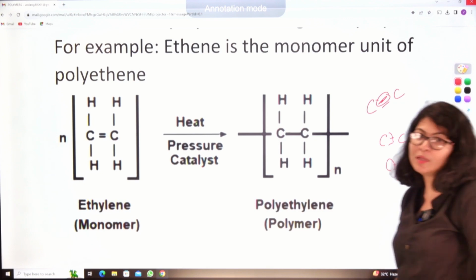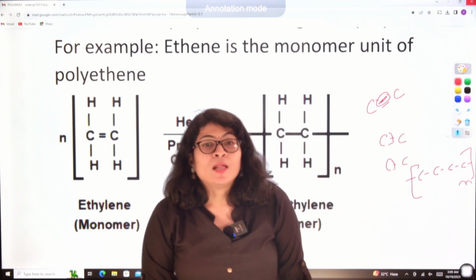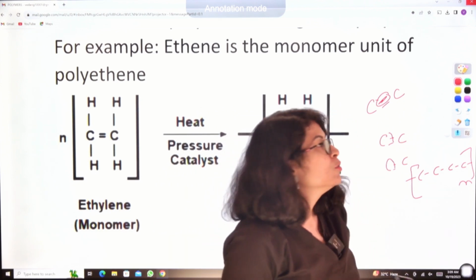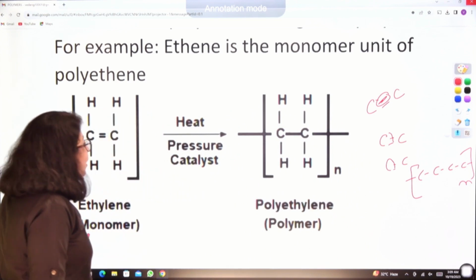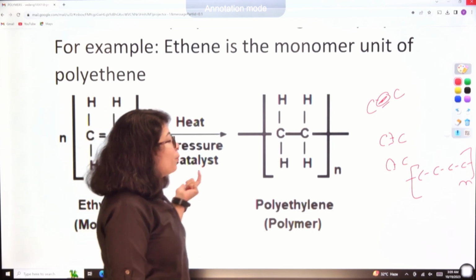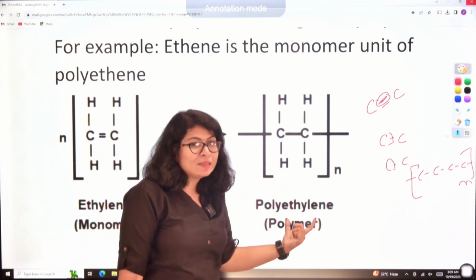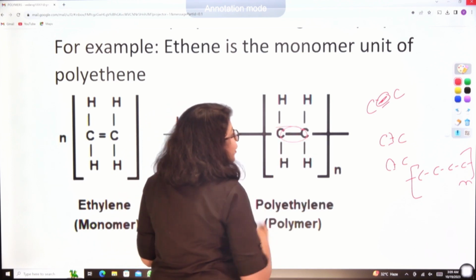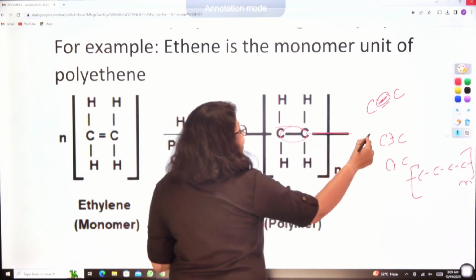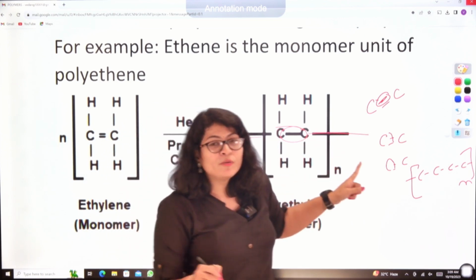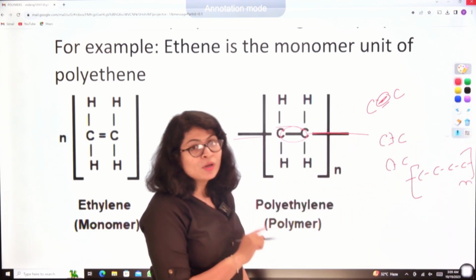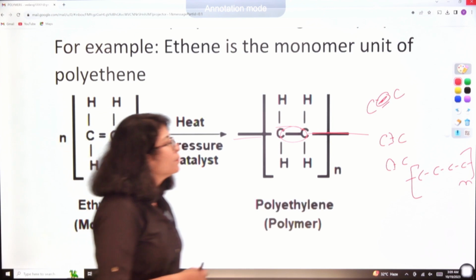Okay, n number of polyethene molecules. So normally alkenes or alkyne containing groups have a tendency to form polymers. So here what has happened? Ethene under pressure as well as catalyst and heating forms a polymeric unit of polythene. See here, the double bond is broken. The two carbon atoms are linked together by a single bond, and these two further extend the bond, extend this single bond with other carbon atoms. Likewise, the chain goes on. So that's how polymerization occurs. Okay.